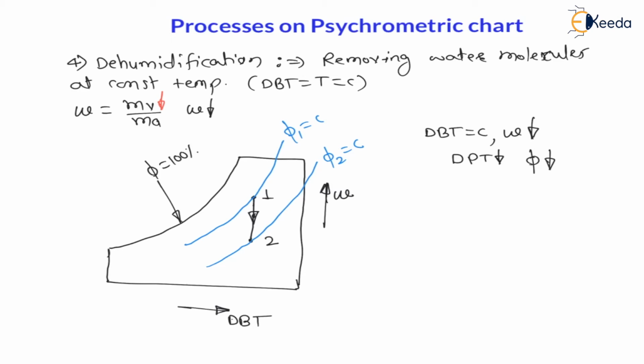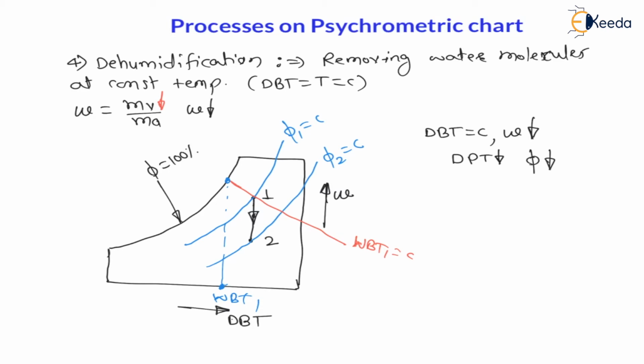Let us understand about the wet bulb temperature line. Right, wet bulb temperature lines are inclined lines sloping downward towards the right, like this. On this line wet bulb temperature 1 is constant. Whenever this wet bulb temperature line touches the relative humidity equal to 100% line, we have to check the wet bulb temperature. Therefore corresponding to this point we have to check the x coordinate. So the wet bulb temperature 1 you will find somewhere here. This is wet bulb temperature 1.